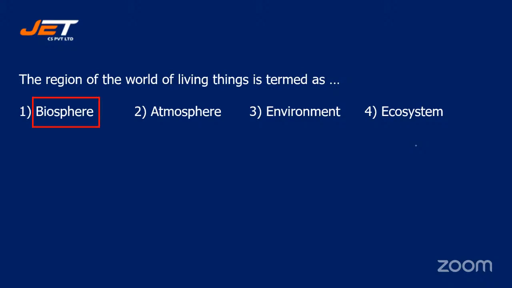All right, number 1 is the right answer, students. Here we are talking about the region of living things. Living things means what? Biosphere. When we talk about ecosystem, both living and non-living things come, right? So number 1 is the right answer.